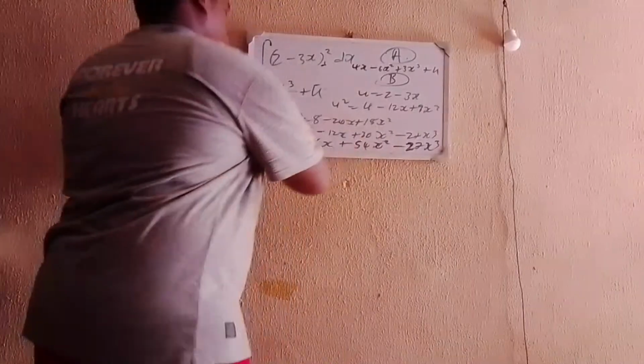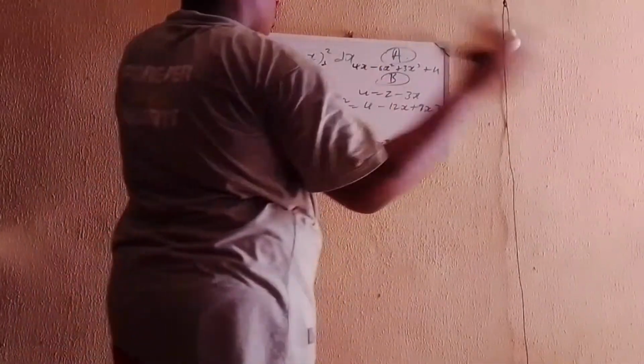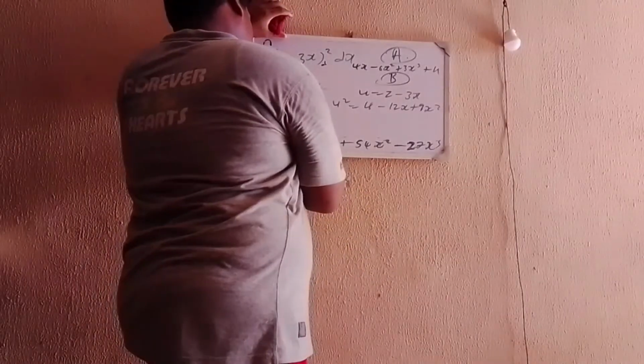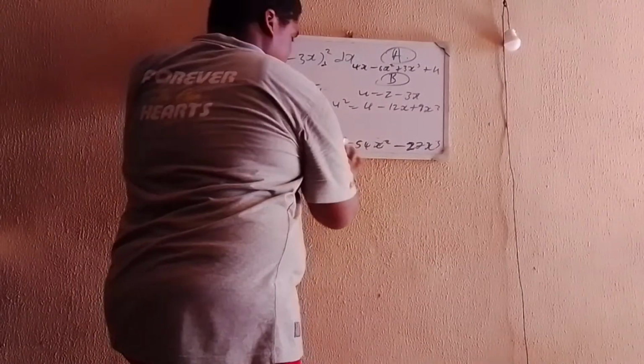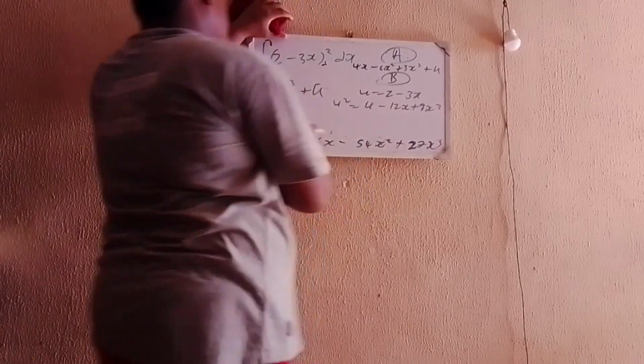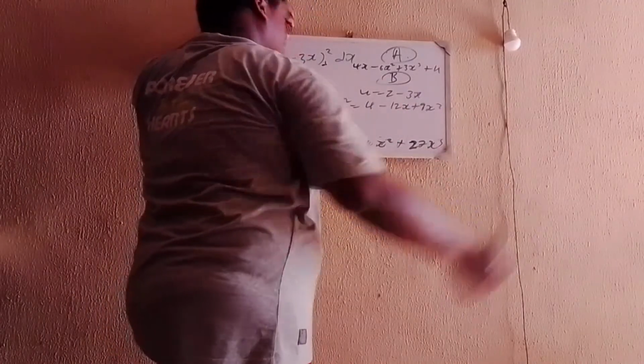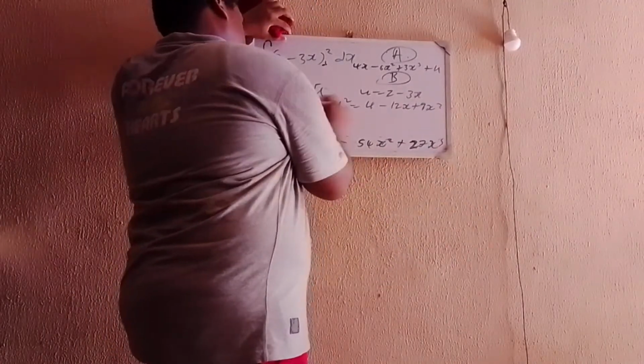So u cubed is equal to all this. But remember, I have to find minus u cubed divided by 9. So you find the negative of all this. Just put minus, all the places you see plus, put minus, and all the places you see minus, you put plus. So we have minus 8 plus 36x minus 54x squared plus 27x cubed. Don't forget to divide by 9. So this is equal to